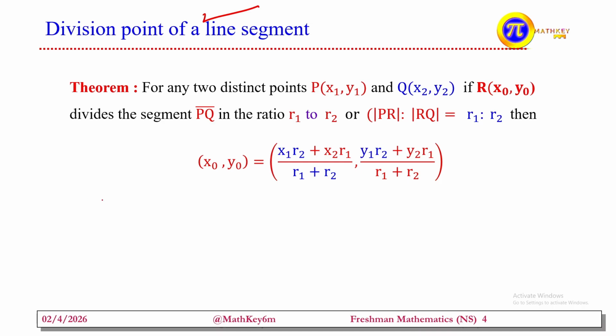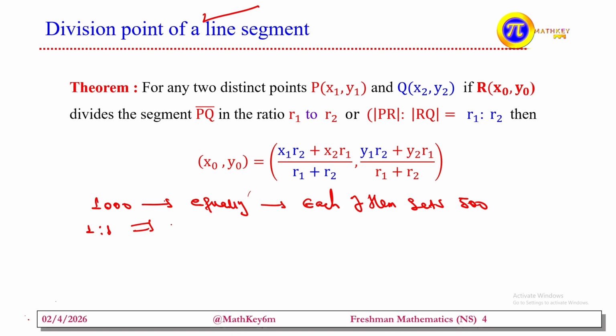In that case, if we consider 1000 and divide it equally for 2 people, each of them gets 500 birr. If we have 1000 birr and share it equally between two people, each gets 500. That means a 1:1 ratio. Ratio 1:1 means x plus x is equals to 1000. This shows that twice of x is equals to 1000, which shows x is equals to 500. Each of them gets 500.